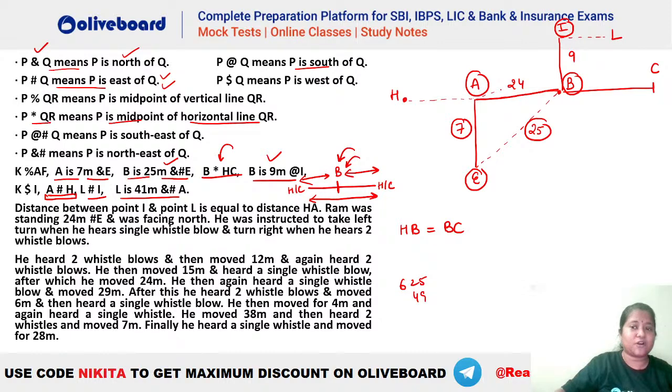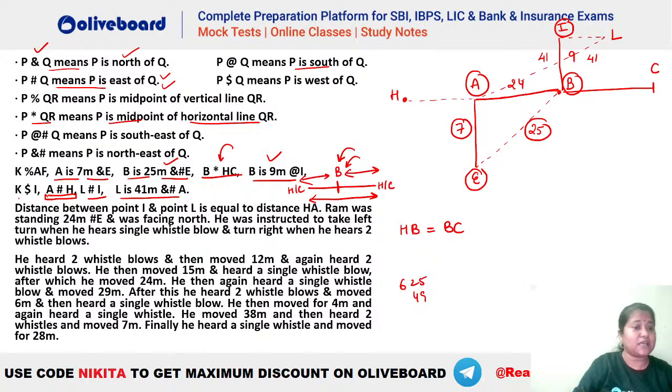And this will be your 41 meters, right? You can see this has to be 41 here. Okay, do we have anything with respect to L and C? No, we do not have anything with respect to L and C here. Okay, so L and I is given, that is L hash I, that means L is towards the east of I, and L is 41 meters ampersand hash. So you can see ampersand hash something like this. This is your 41 meters. Okay, now what is given, what else is remaining?